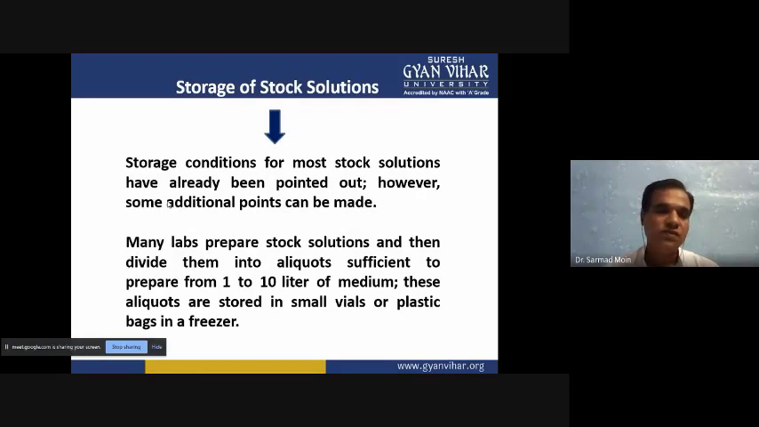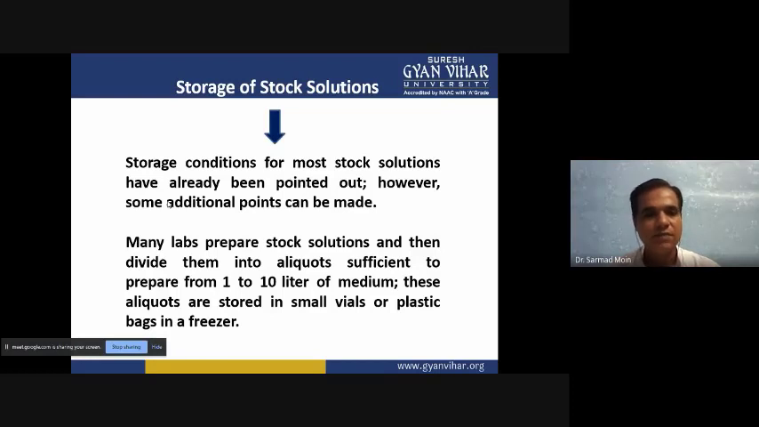And storage is also very easy when you are preparing these large concentrated stock solutions. You can put the stock solution inside a 100 ml stock bottle, and these bottles can be easily preserved in the refrigerator. And whenever you have to utilize it, you can just take it out and put it at normal temperature, and when it comes to normal temperature, you can dilute it from 100x to 1x or 10x to 1x.